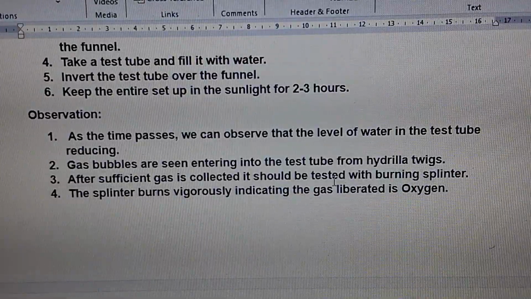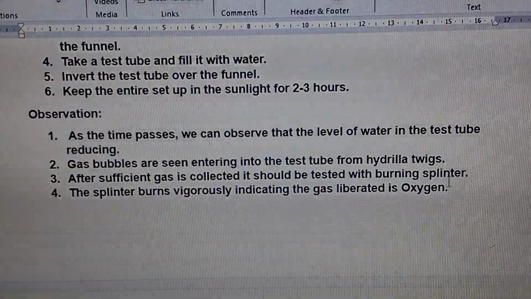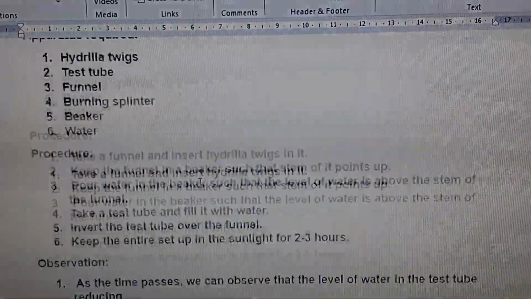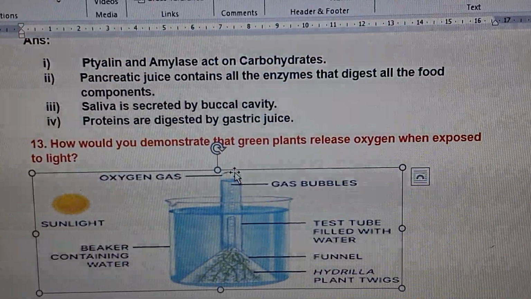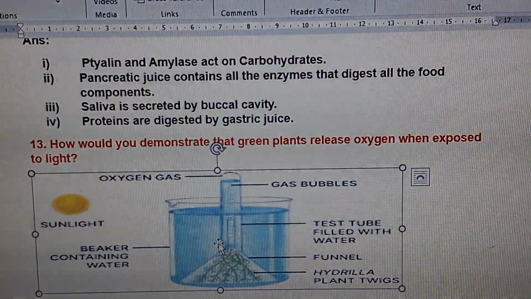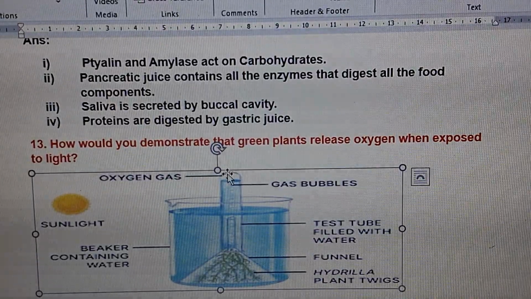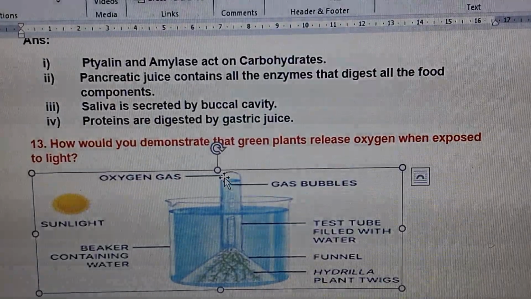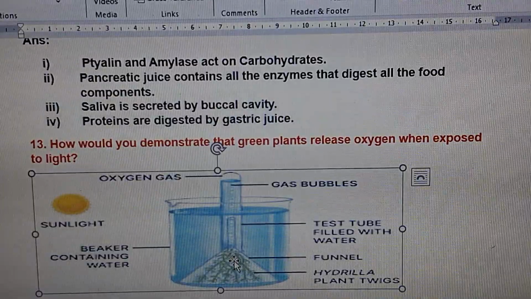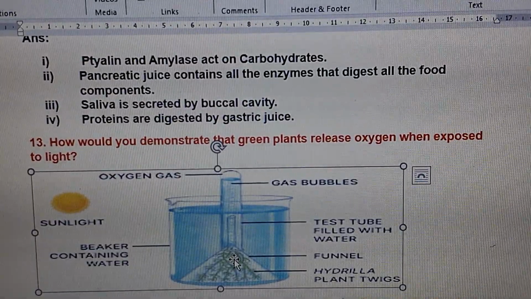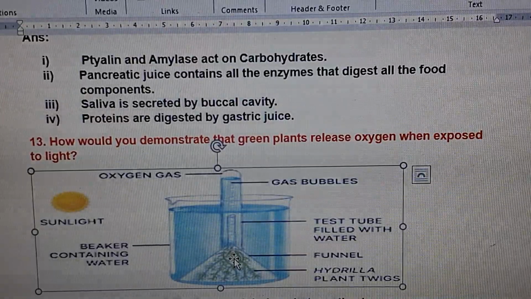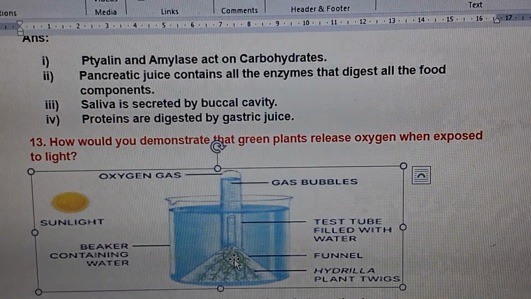After sufficient gas is collected, it should be tested with a burning splinter. After a sufficient amount of gas is collected here, what you have to do? Carefully, you have to remove this test tube, keeping your thumb pressure upon the mouth of the test tube, and keep the test tube straight. The water will go down and the gas comes up. Then test it with a burning splinter.